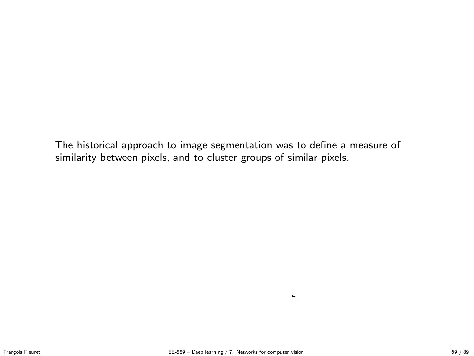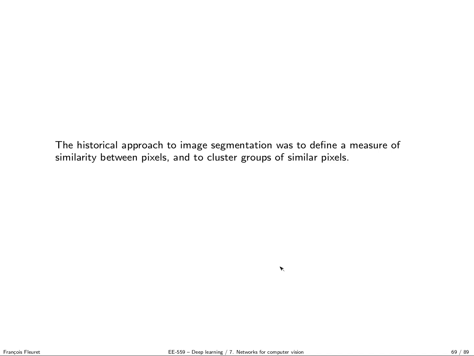So the third task we are going to see today is semantic segmentation. Semantic segmentation consists of predicting for every pixel the class it belongs to. So in some way, it's a more sophisticated task because it's at the same time a classification process and an extremely fine geometrical prediction. Historically, segmentation was really seen more as a signal processing problem.